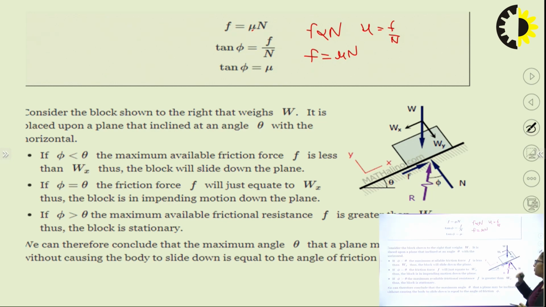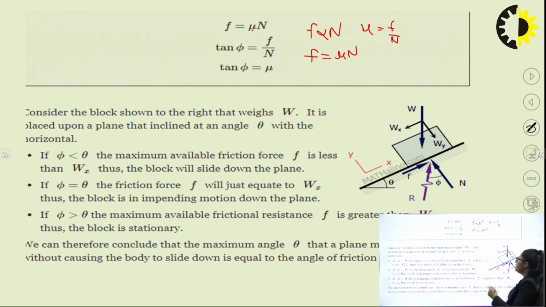It may be in a rest position, it may tend to move, or it may be in a limiting movement position. So how can I find out in which condition this body is right now?